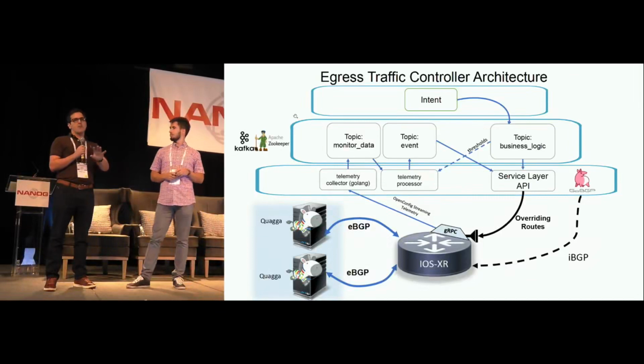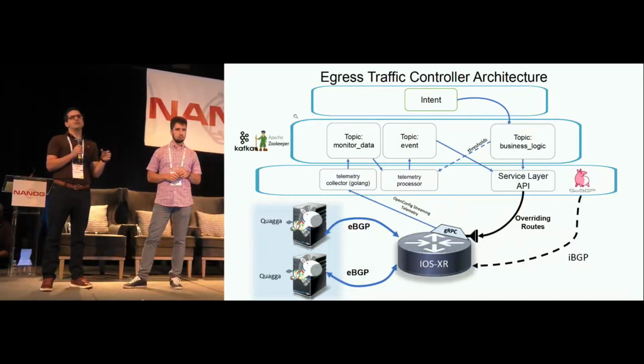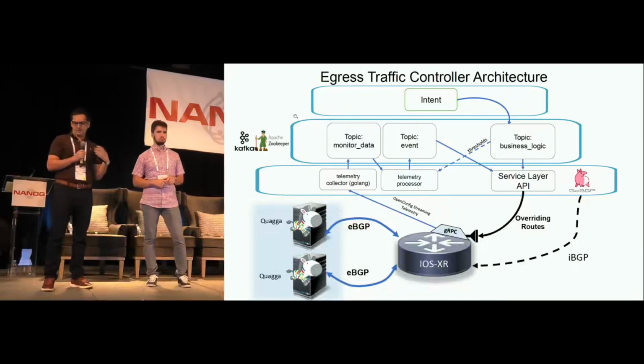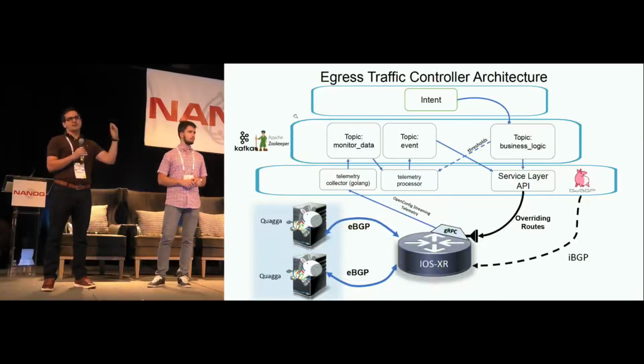The first step was to collect data. We subscribed to a telemetry stream using OpenConfig. We get the data, and a processing engine does some parsing and then creates a new message with counters that might interest someone else. In this case, we publish the data rates and interface counters back to a Kafka bus. We agreed on the message: it was just a JSON file with those counters, a much simpler message.